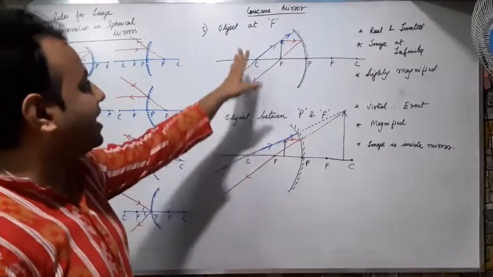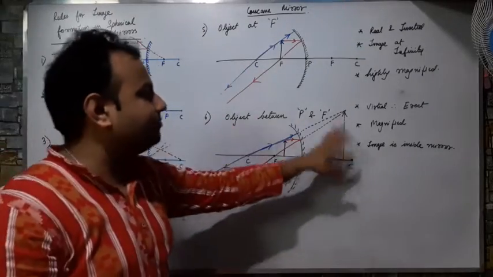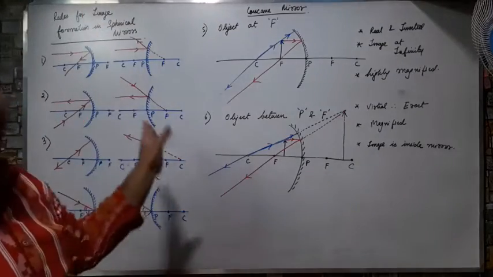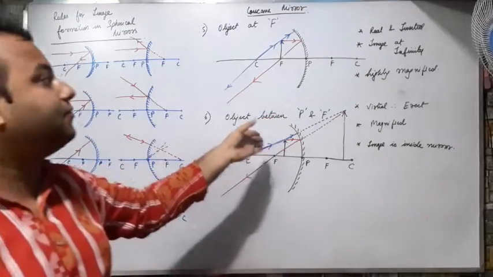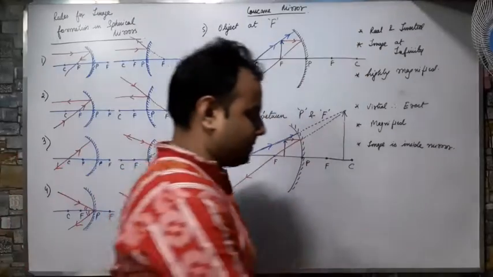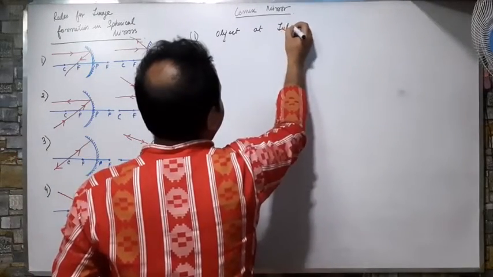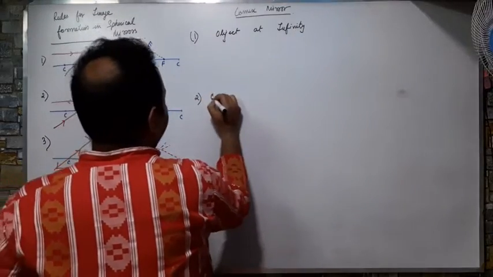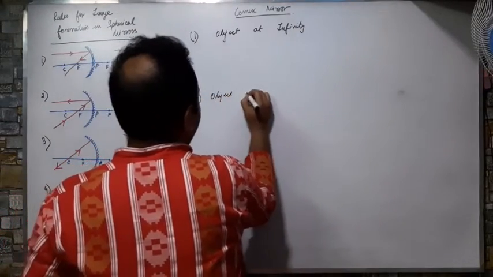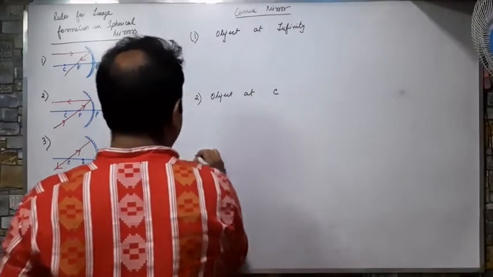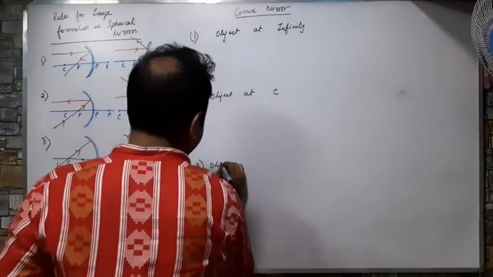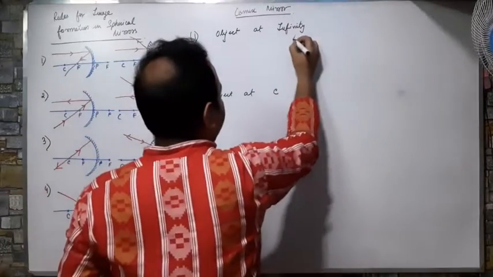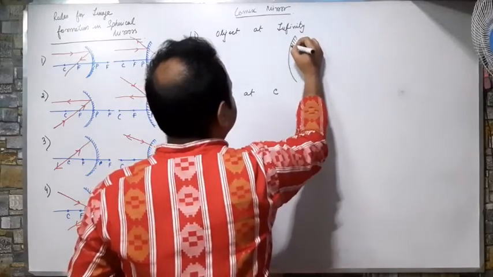Correct? So these are the ray diagrams that are related to the concave mirror. Now I will use the same rules and try to figure out the images that will be formed from a convex mirror. Okay, three cases: object at infinity, object at C, and finally object at F. In all three, I will get the same properties.